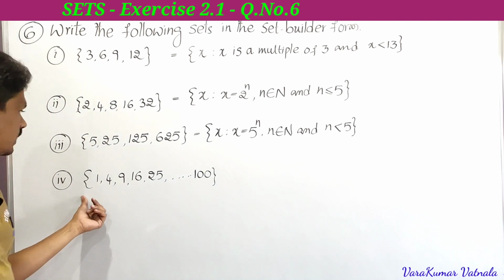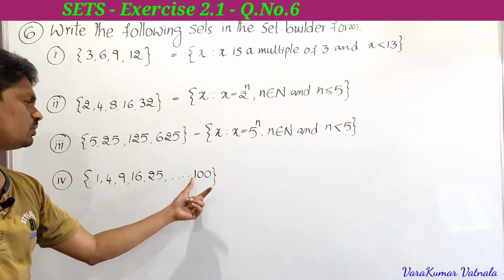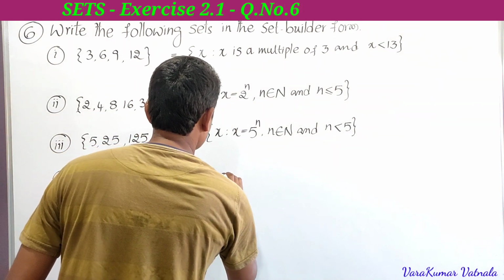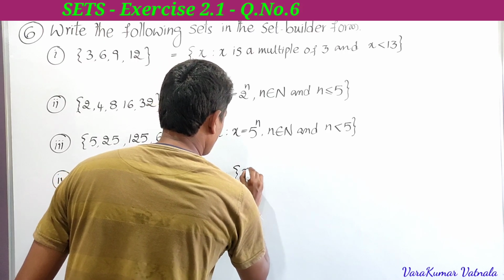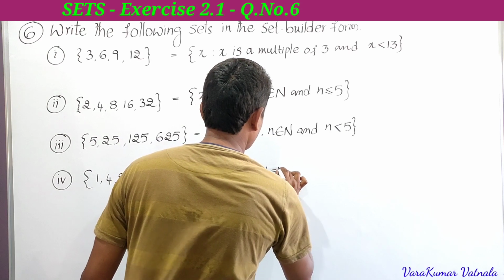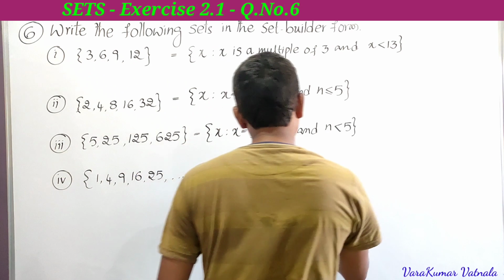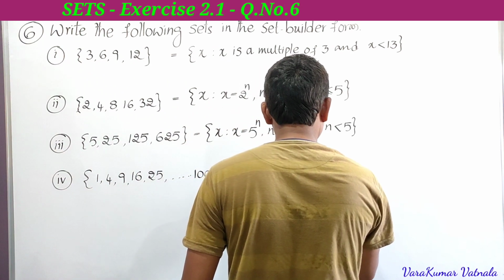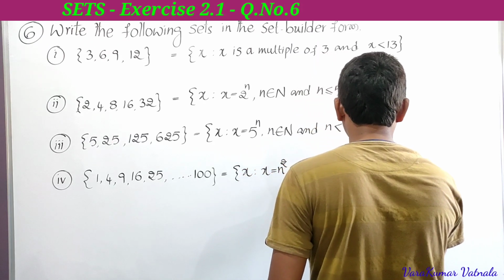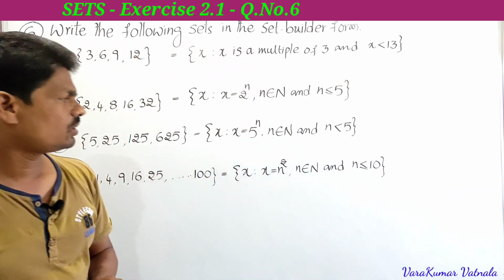Next, the fourth one: 1, 4, 9, 16, 25 and so on up to 100. These are the square numbers. So how can we write it? See here, a set of all x such that x is equal to n square, comma, n belongs to capital N. n is a natural number and n is less than or equal to 10.